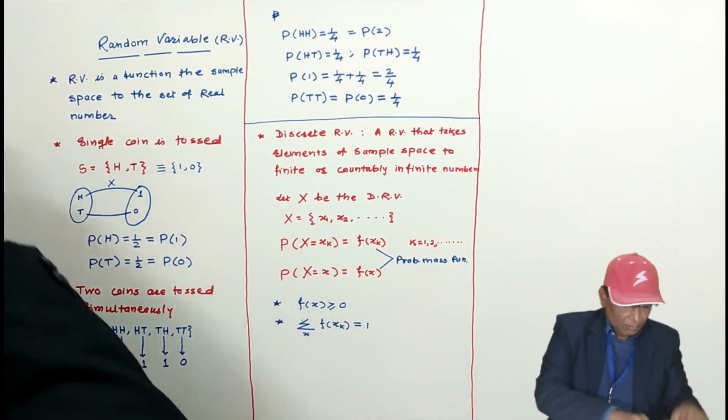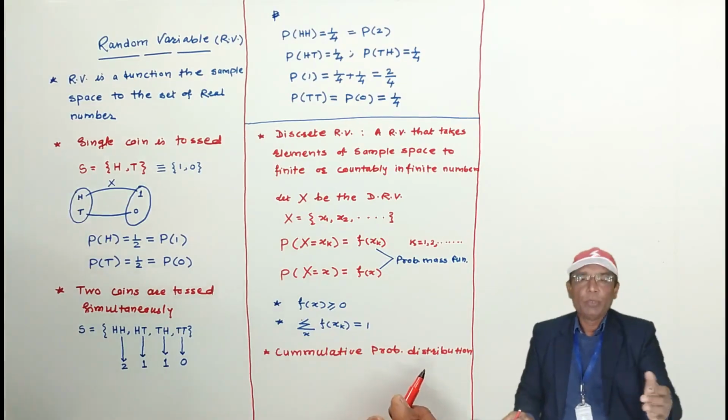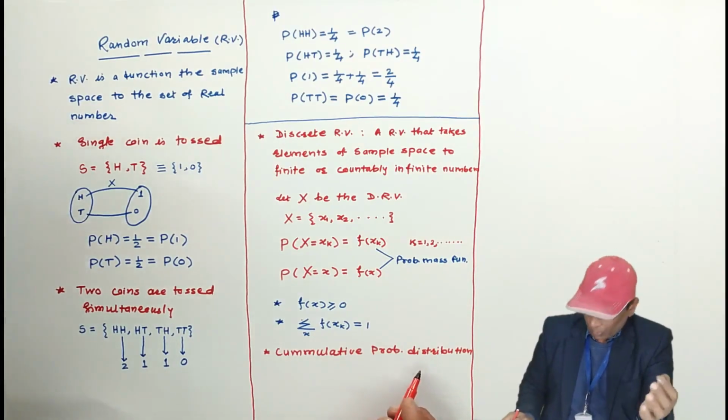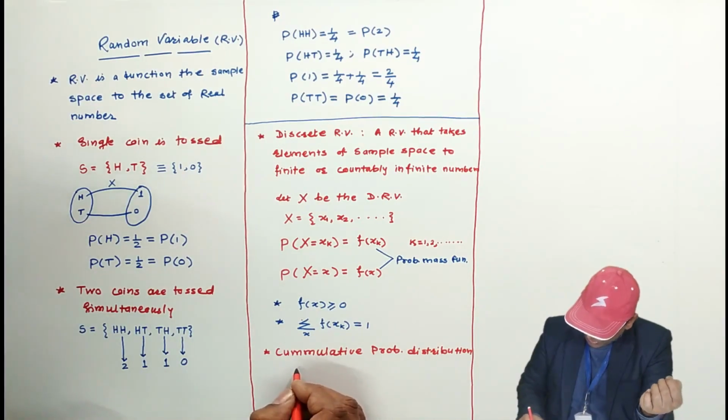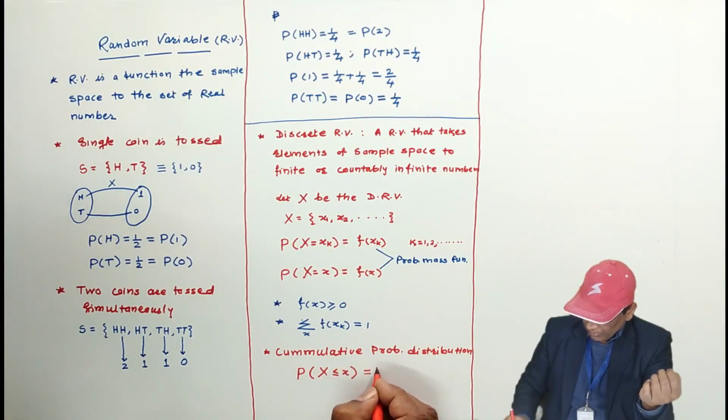One more thing I am going to write: the cumulative probability distribution, or cumulative mass function, you can say. You can write it like this: probability that X is less than or equal to x, and you can denote it by capital F, the cumulative probability distribution.